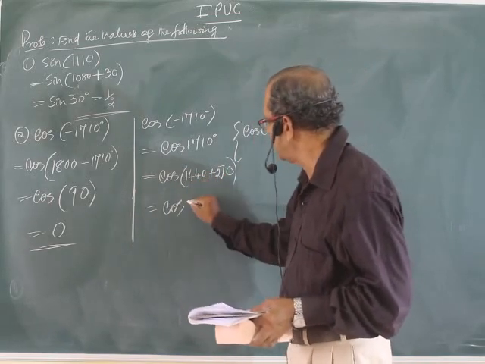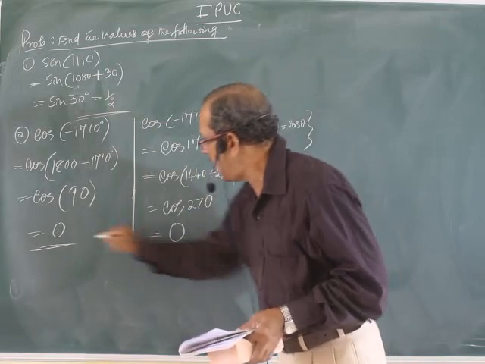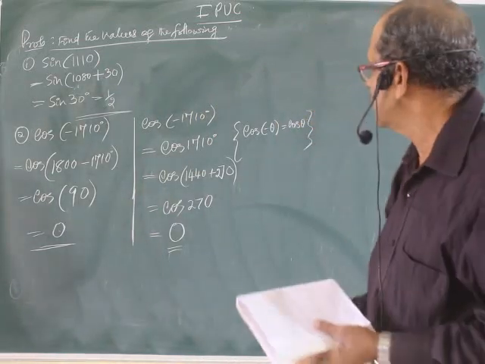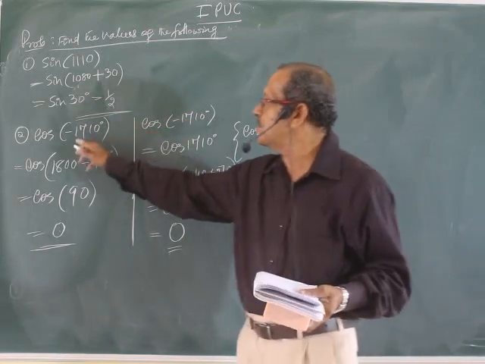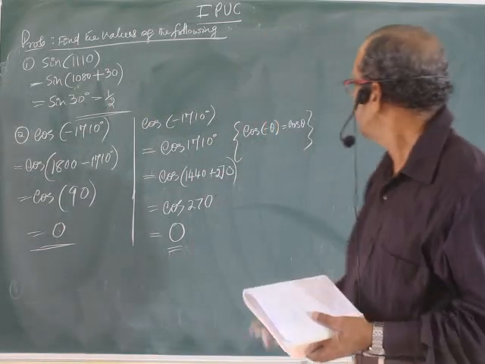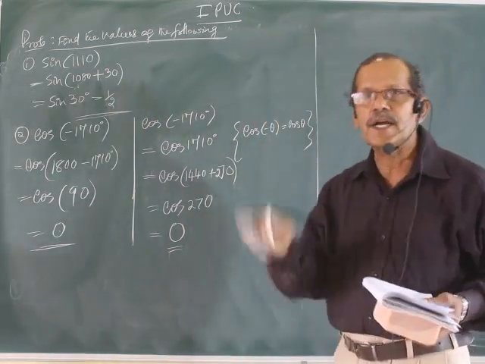Multiple of 360, leave it; cos 270 is 0. The answer will be the same, whatever the method. There are two methods to find the value of a negative angle, and the choice is left to you. Which method you find easier, you can do.